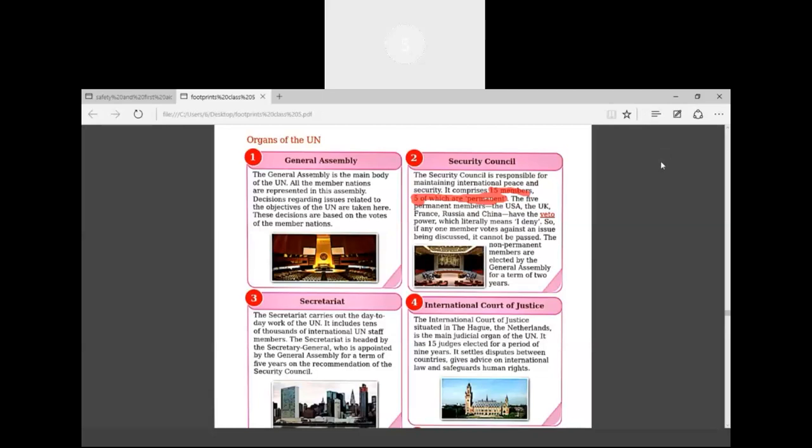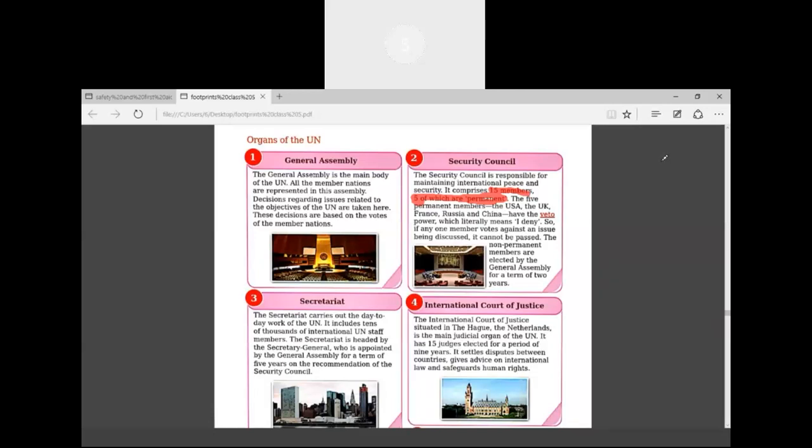If any one of these 5 permanent members, USA, UK, France, Russia and China, refuses on any issue being discussed, the decision will not be taken and it will not pass. Okay? So if any one member votes against an issue being discussed, it cannot be passed.